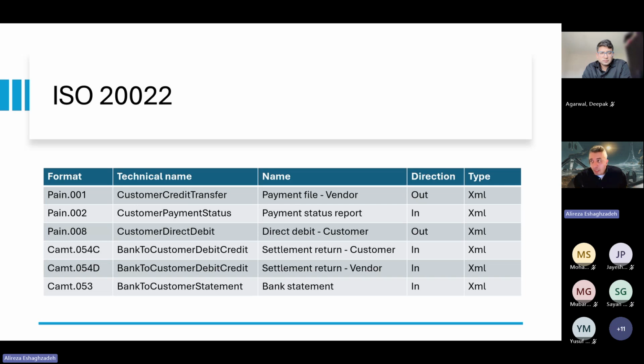In this part, the name is a little bit technical, but the important thing I want you to see here is CAMT 054, to which I just added C and D. It's not a specific format, it's just CAMT 054 used for debit and credit. The debit is for the vendor, and the credit is for the customers. So most of them are payment files, but used in a specific direction: debit for vendor and credit for customer. And the last one is CAMT 053, which is the bank statement file that we get from the bank.